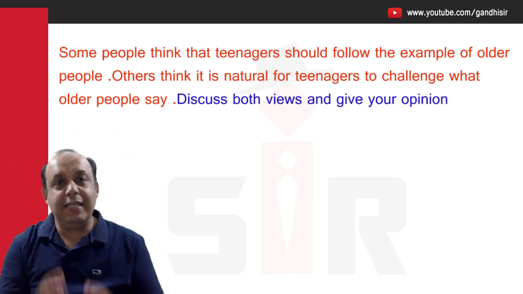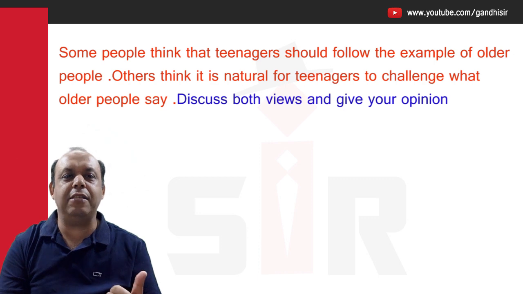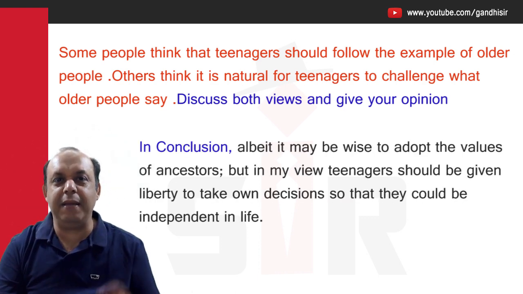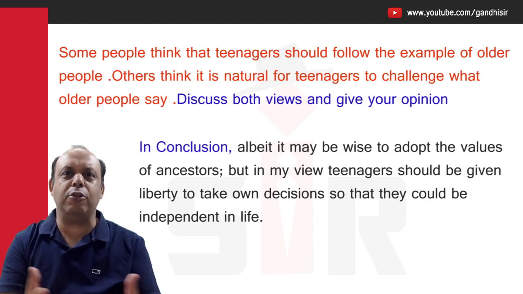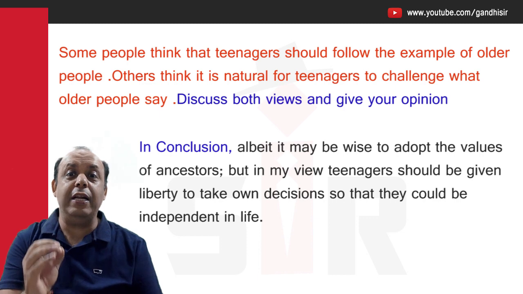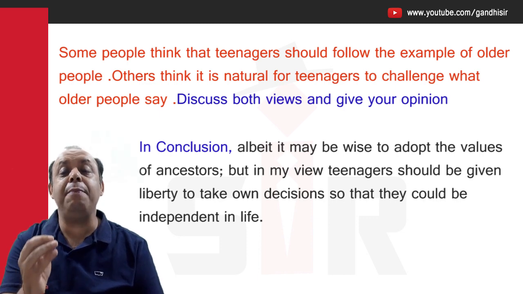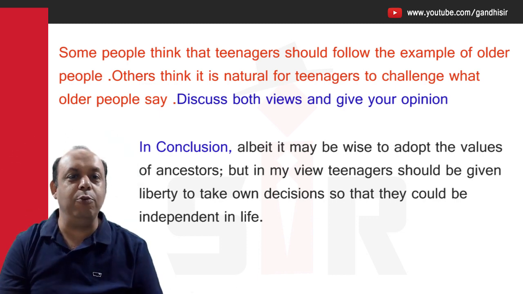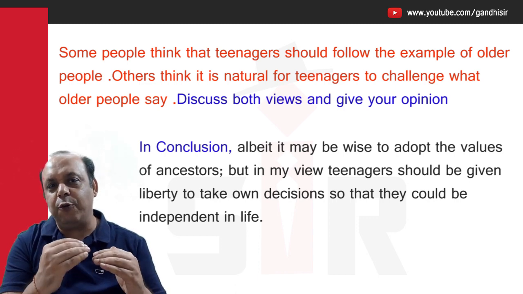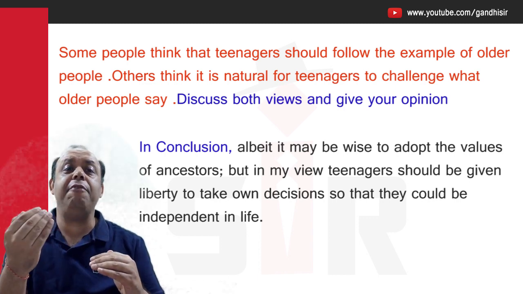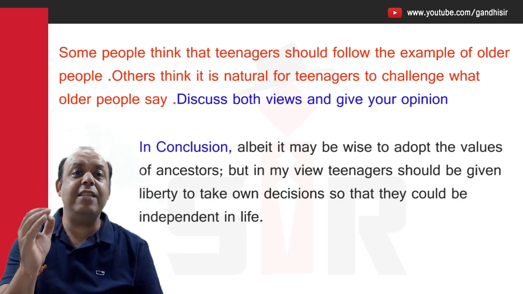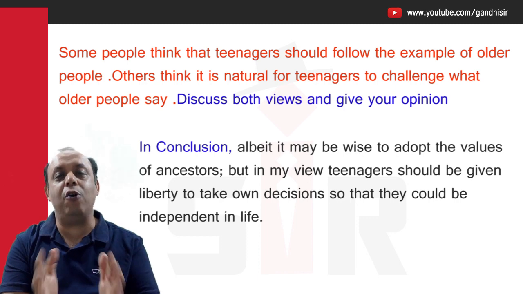opinion. See, the methodology remains the same. I have started from the conclusion, but here you can see I did not start with I believe, I directly started with albeit. You can also start it with the word albeit. It means although, right? So although or albeit, it may be wise to adopt the values of ancestors. What I've done is, first of all, acknowledge that it is a good thing to adopt values. But in my view, teenagers should be given liberty to take on decisions.